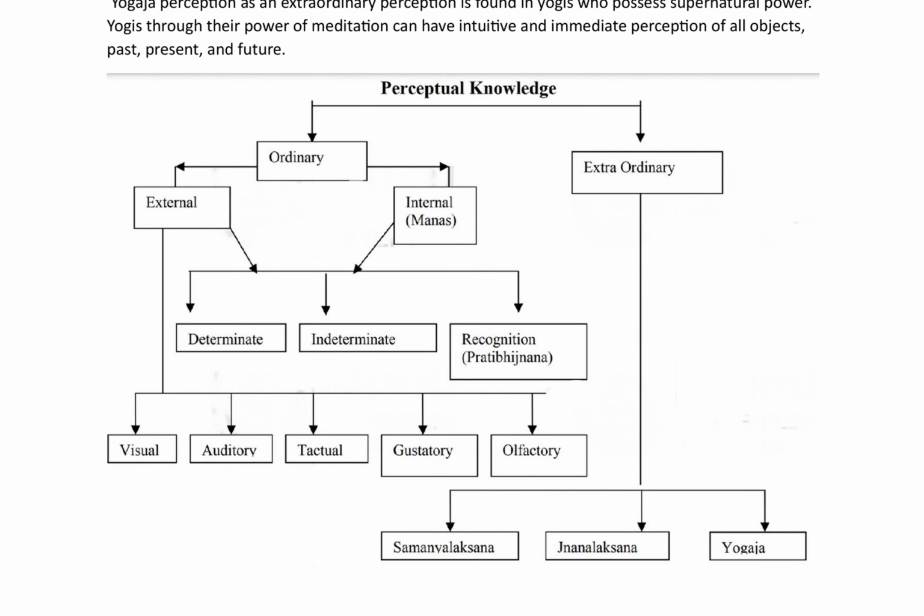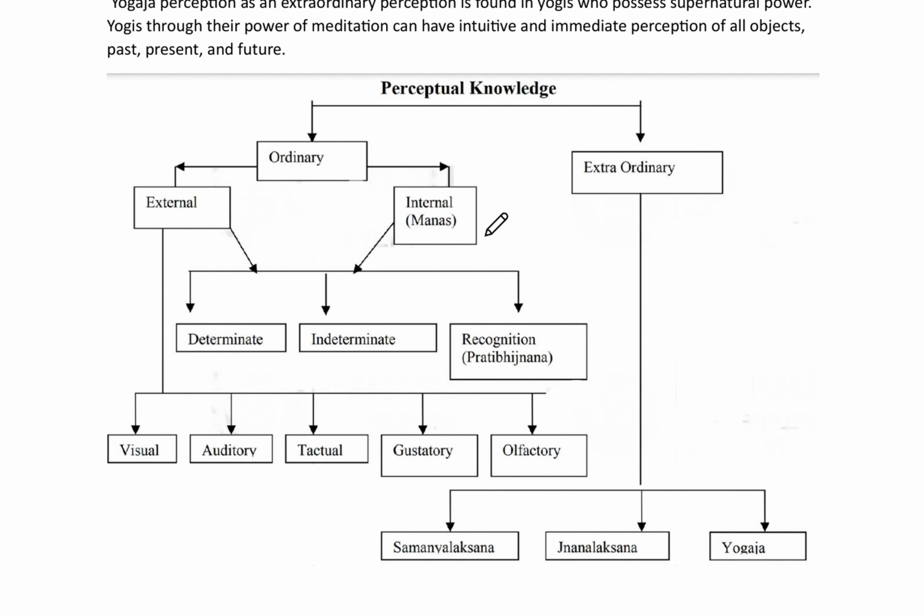Now here we can see the diagram of perceptual knowledge, so you will have a clear understanding of how perception is divided. First, perception is divided into ordinary and extraordinary. Extraordinary is divided into external and internal. External is divided into visual, auditory, tactual, gustatory, olfactory. And internal, that means manas, will be divided into determinate, indeterminate, recognition.